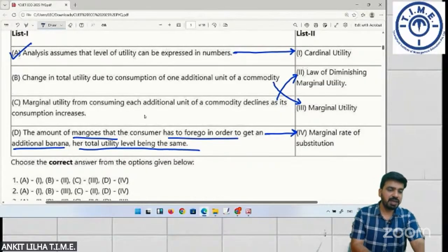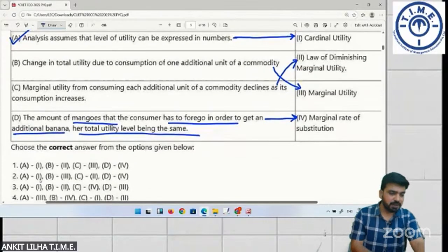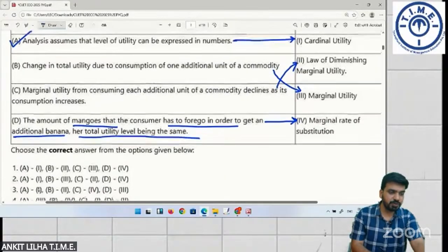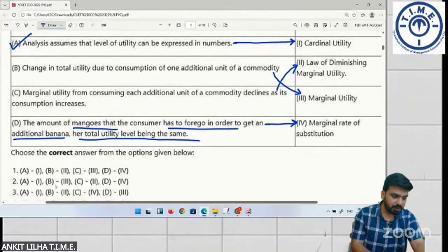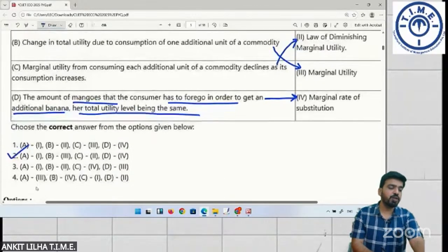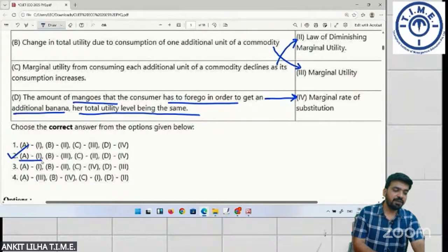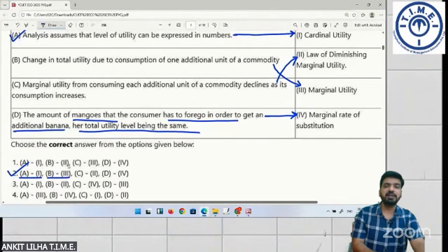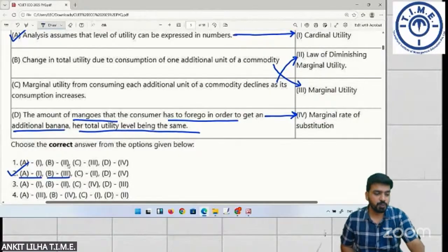So what will be the answer? A's first, we have in 3 options. B will be 3. Point number 3. So I think the answer is clear. It is option number 2. A's first option and B's third option. So the correct answer will be option number 2.